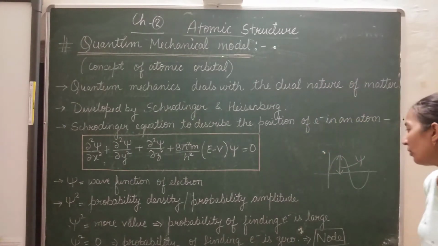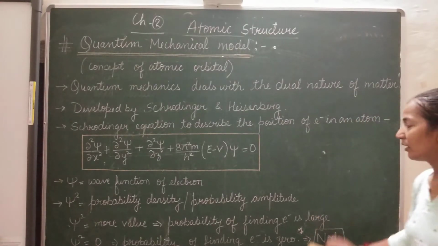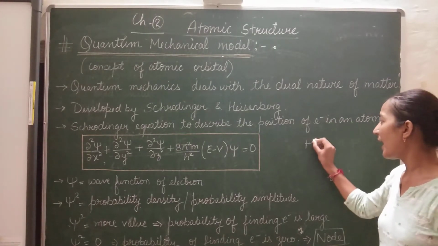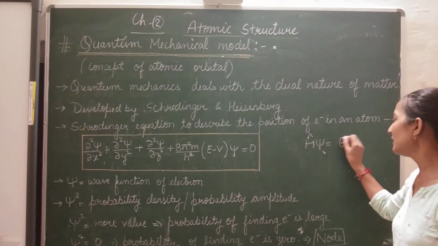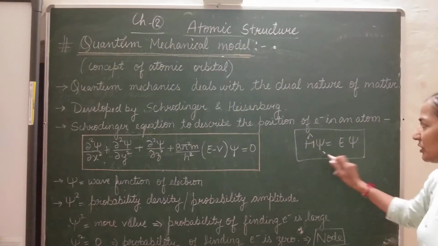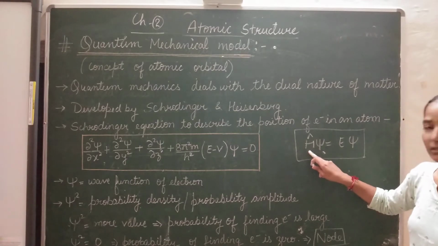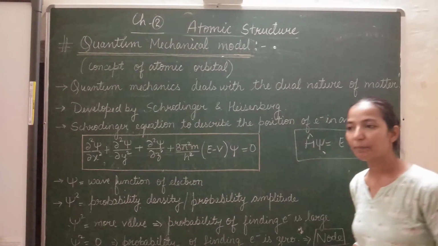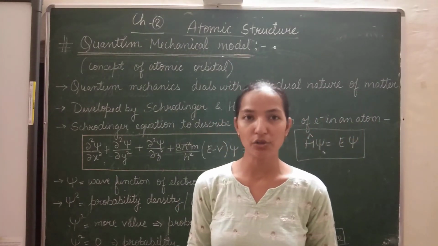Now, about Schrodinger. Schrodinger also gave an equation form, that is H cap into psi is equal to E psi. He also gave a differential equation. Actually, this is the Hamiltonian operator. Operator means just like plus and minus, the mathematical operators which we use.